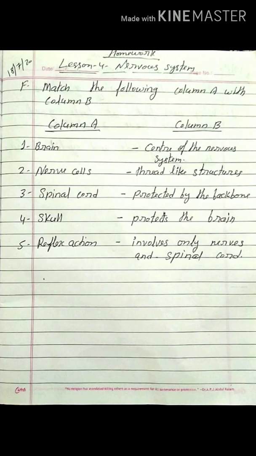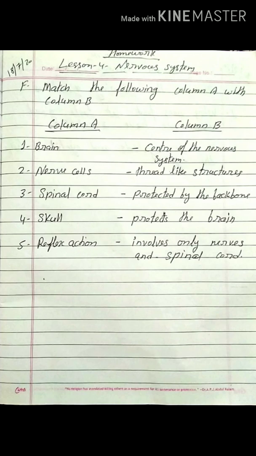Second, nerve cells. Nerve cells match to thread-like structures. You know that a nerve cell is a thread-like structure.